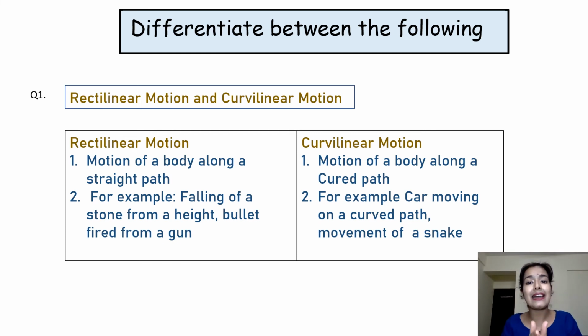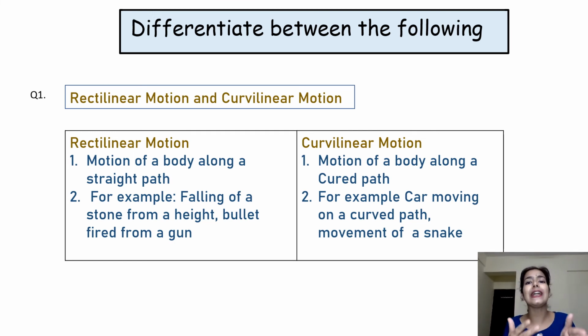Agree? Rectilinear motion could be a bullet fired from a gun, right? A car moving on a straight road. That is a rectilinear motion. On the other hand, curvilinear motion means where a body is moving on a curved path. You can say here a vehicle moving on a curved path, or the movement of a snake, that is also a kind of curvilinear motion.